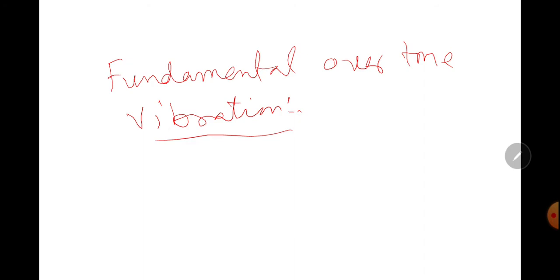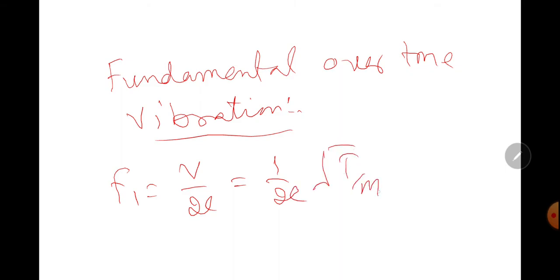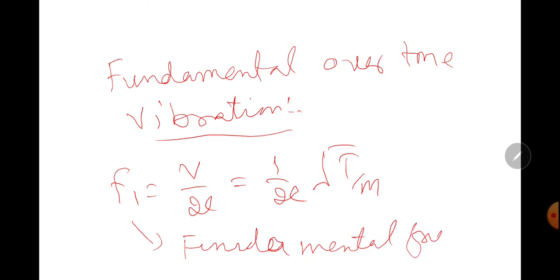The lowest characteristic frequency of vibration f1 is called the fundamental frequency. f1 is equal to v by 2l, which is equal to 1 divided by 2l under root t by m, called the fundamental frequency or first overtone.